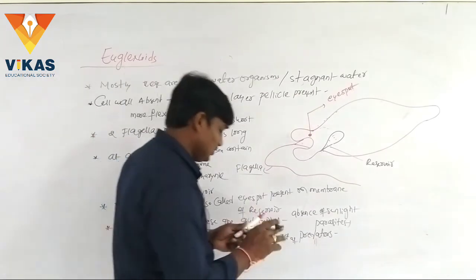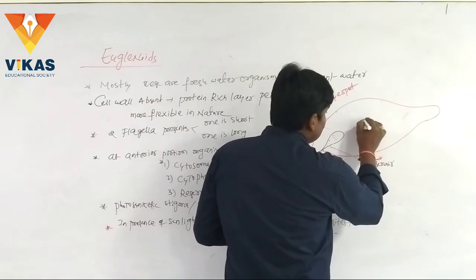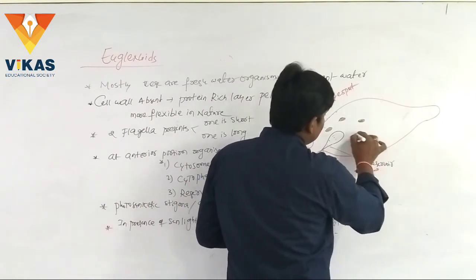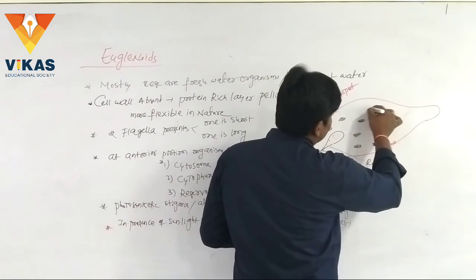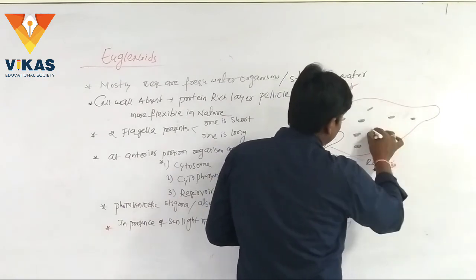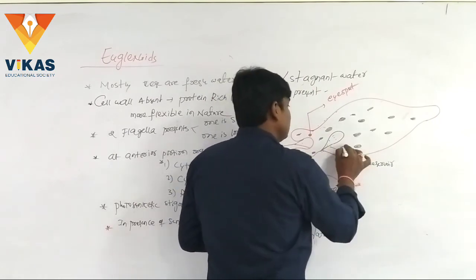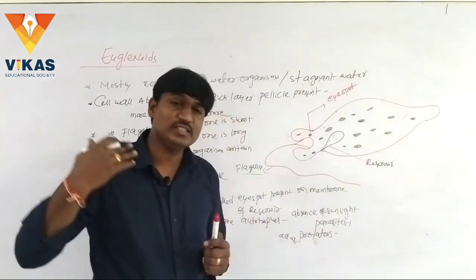Students, the organism also contains many pigments on the outer layer, the pellicle. These pigments are also present in higher plants.